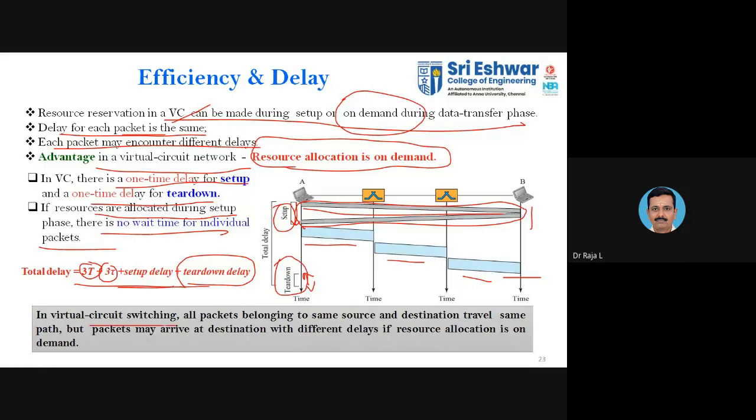So in the virtual circuit approach, all the packets belonging to the same source and destination travel the same path. When you say virtual circuit approach, you have a dedicated path, a fixed path, and in that path only the packets will be transmitted. Even though you have on-demand resource allocation, the path remains fixed. So it combines the features of both circuit switching and packet switching: the packet switching concept of allocating resources on demand, and the virtual circuit concept associated with the fixed path. That is about the efficiency and delay.